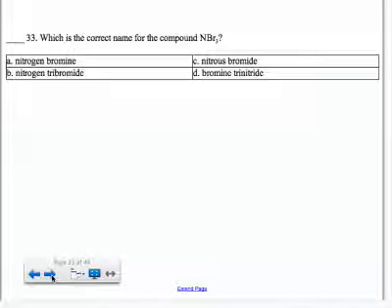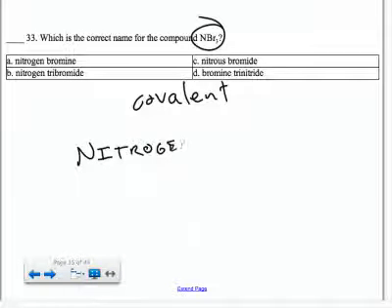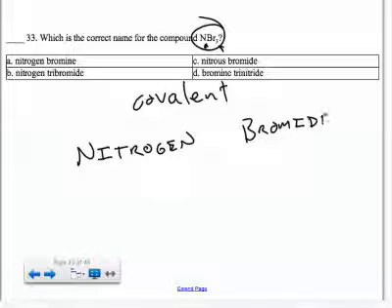Name the compound NBr3. We have two nonmetals here, nitrogen and bromine, which tells you that this is a covalent compound. The electrons are going to be shared. And the way we name covalent compounds is you name the first element, and since there's only one nitrogen, because it has no subscript, we don't put a prefix on the first element if there's only one. The second element, first of all, we put the root of the element name, and we change the ending from bromine to bromide. And then to indicate how many bromines there are, 3, we have to put a prefix on here. The prefix for 3 is tri.